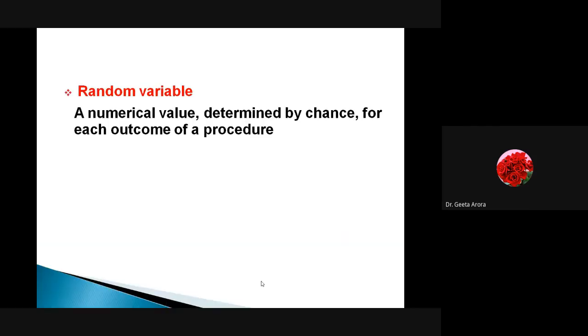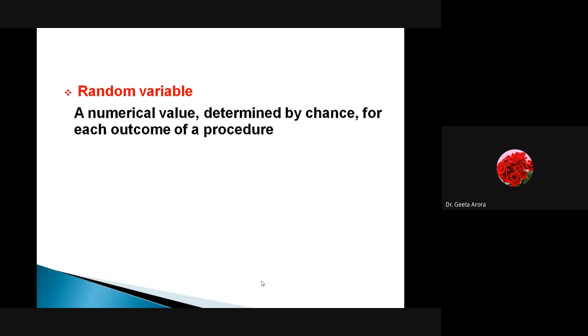Let us start with random variable. Here we are saying a random variable is a numerical value determined by chance for each outcome of a procedure. Now, this is the mathematical type of language we are using, but if I have to let you know what we are talking about, it is just whenever we are talking about the outcome of an experiment.